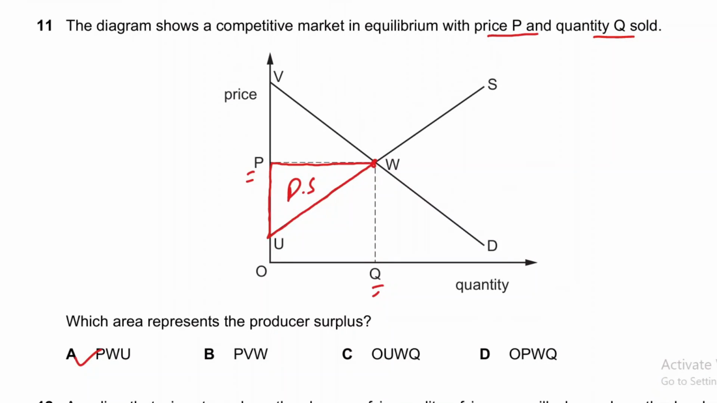And if the examiner asks about consumer surplus, then consumer surplus will be this area, right? So this area is consumer surplus.